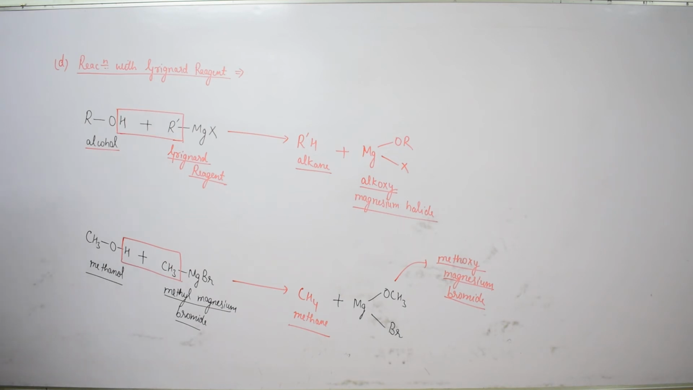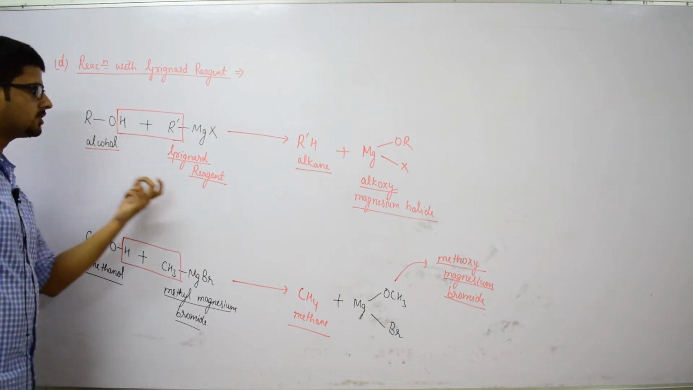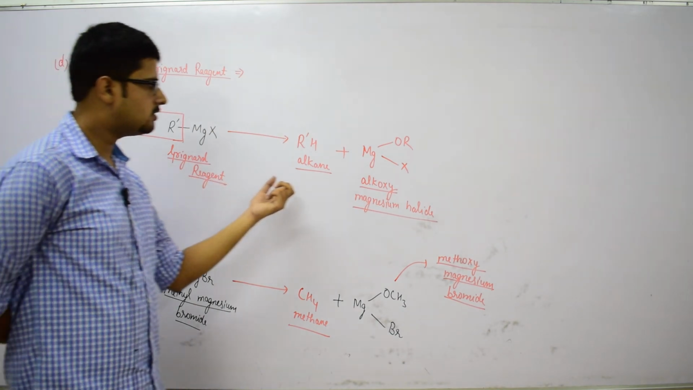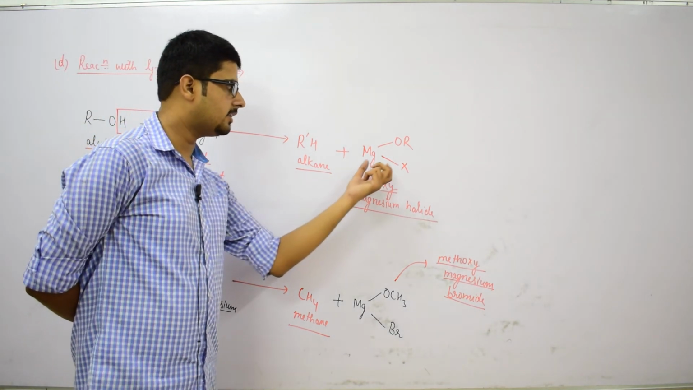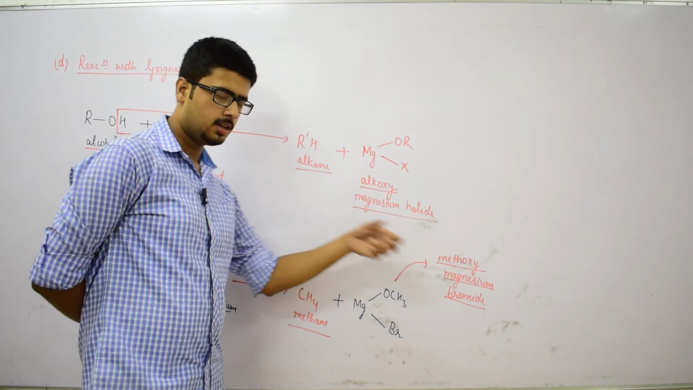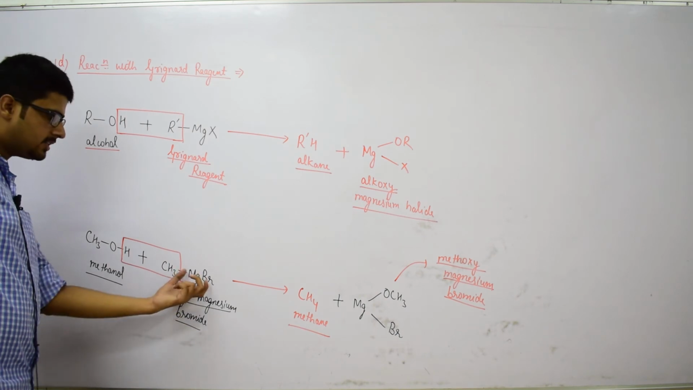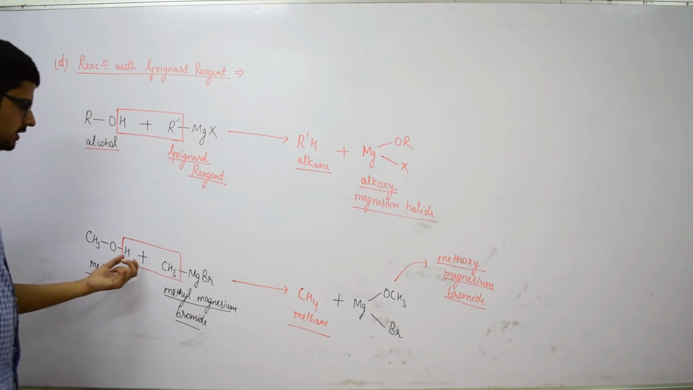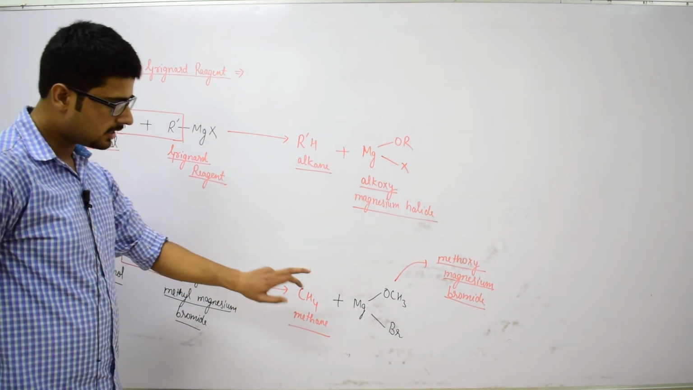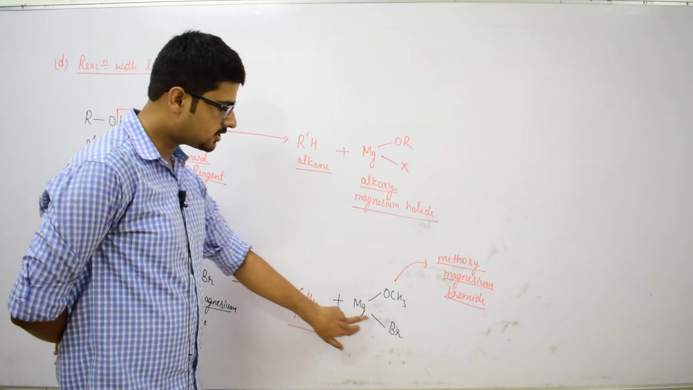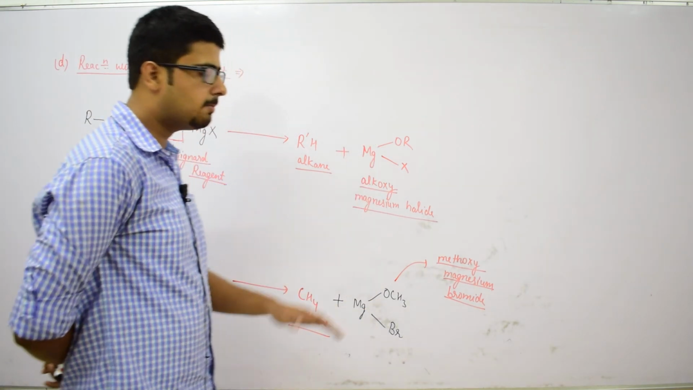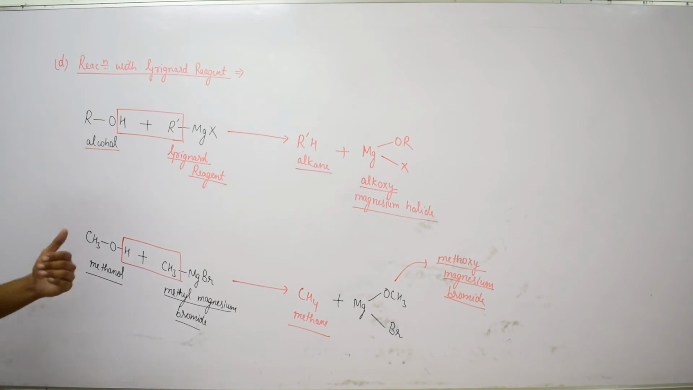So, when alcohol is treated with Grignard reagent, it leads to the formation of alkane and alkoxy magnesium halide. In a similar manner, when methanol is treated with methyl magnesium bromide, which is our Grignard reagent, it leads to the formation of methane and methoxy magnesium bromide. So, this is the complete mechanism of the reaction of Grignard reagent with alcohols.